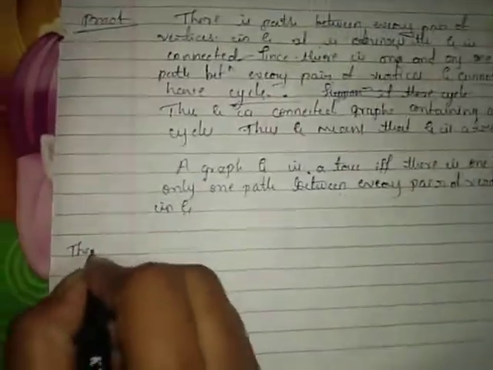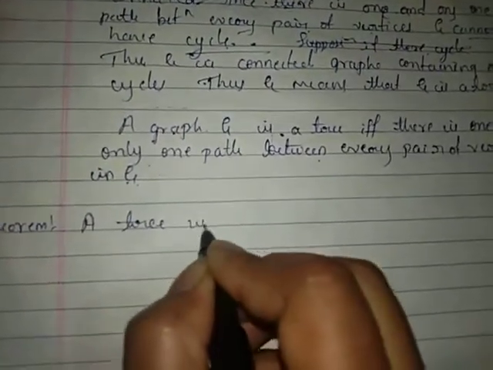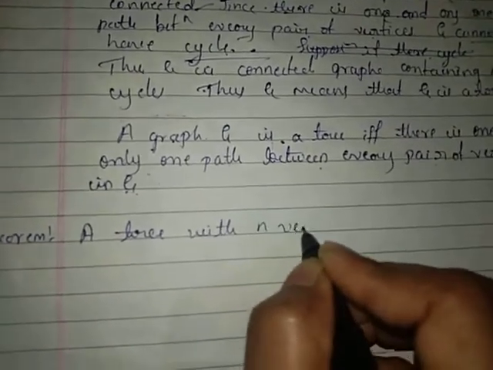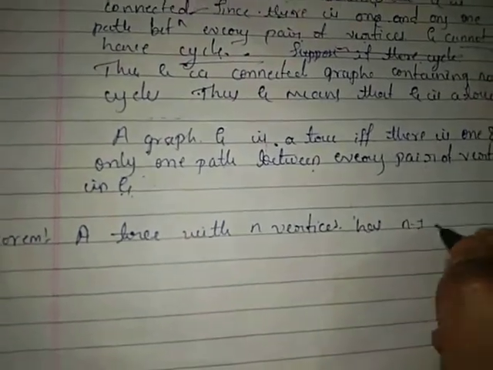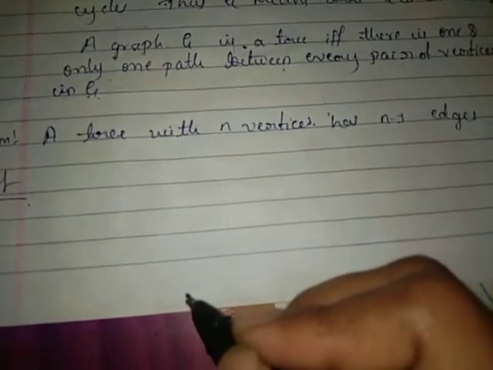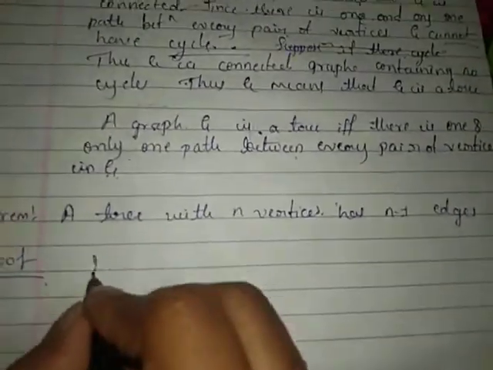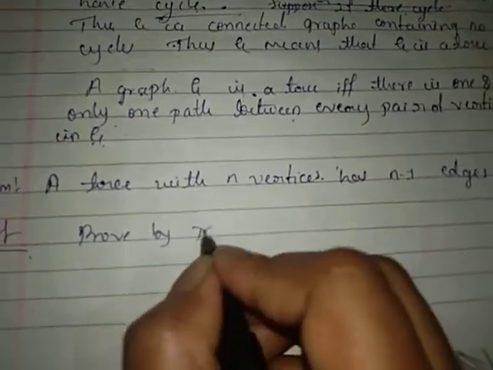So, come to the next theorem. A tree with n vertices has n minus 1 edges. So come to the proof. Here we can prove this theorem by induction. We prove this theorem by mathematical induction.